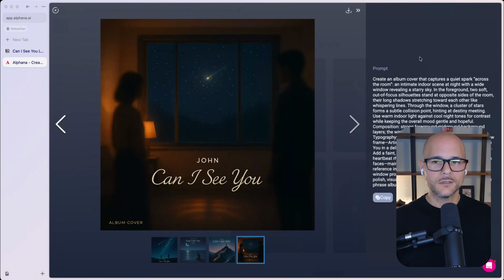Through the window, a cluster of stars forms a subtle collision point, hinting at destiny meeting. Use warm indoor light against cool night tones for contrast while keeping the overall mood gentle and hopeful.